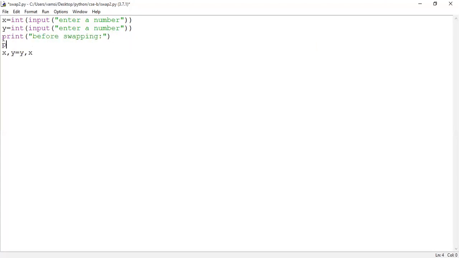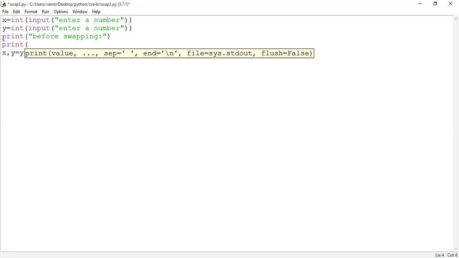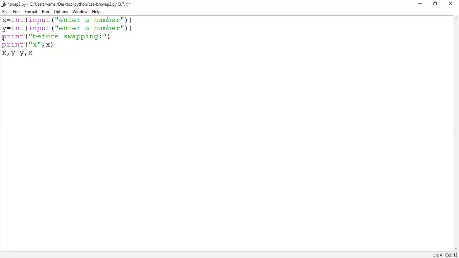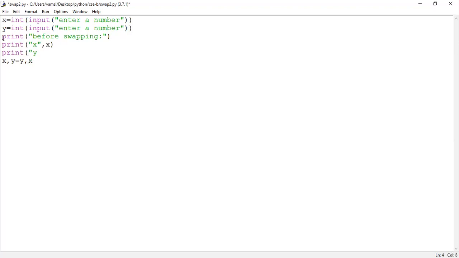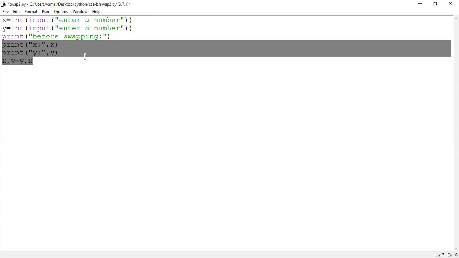Okay, so print X, comma X. Next print Y, comma Y. Then after the swap logic, again you display the contents of X and Y. Okay.